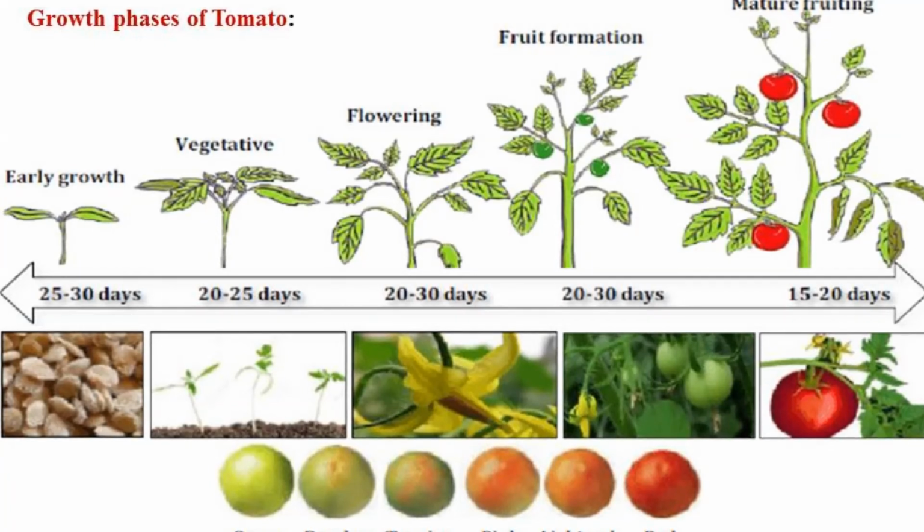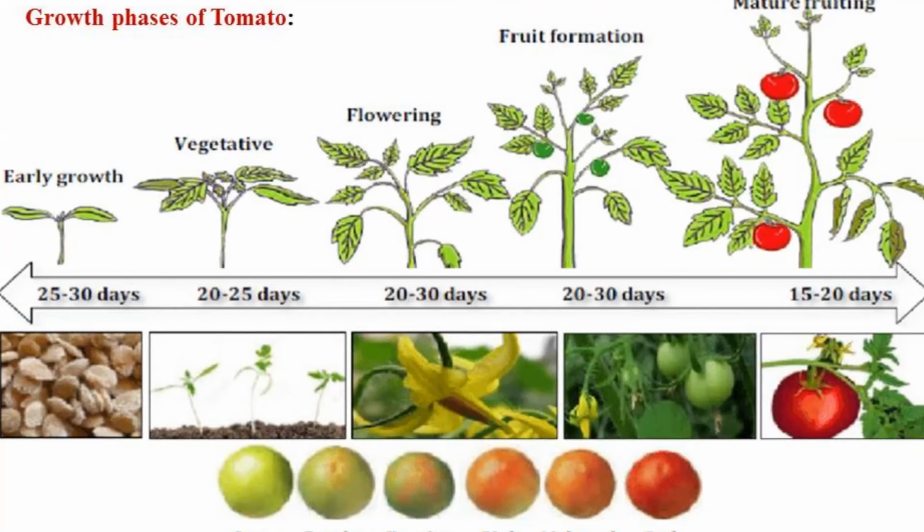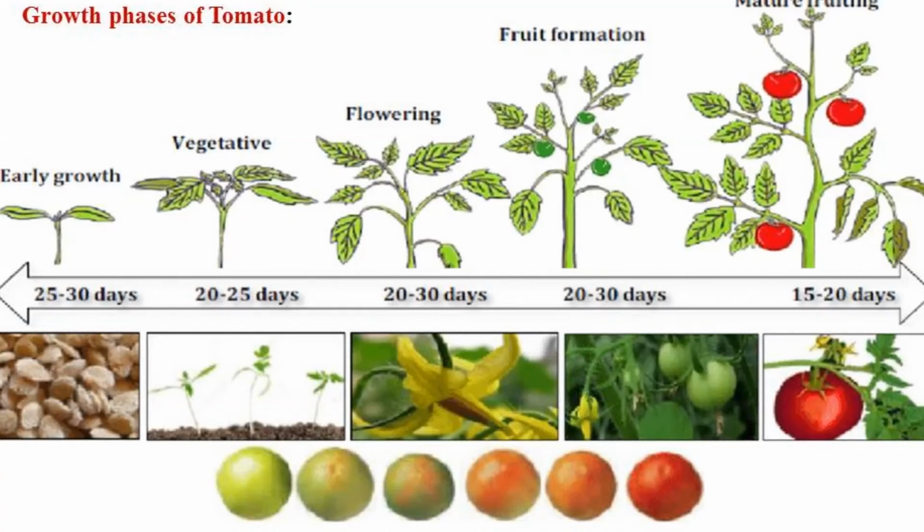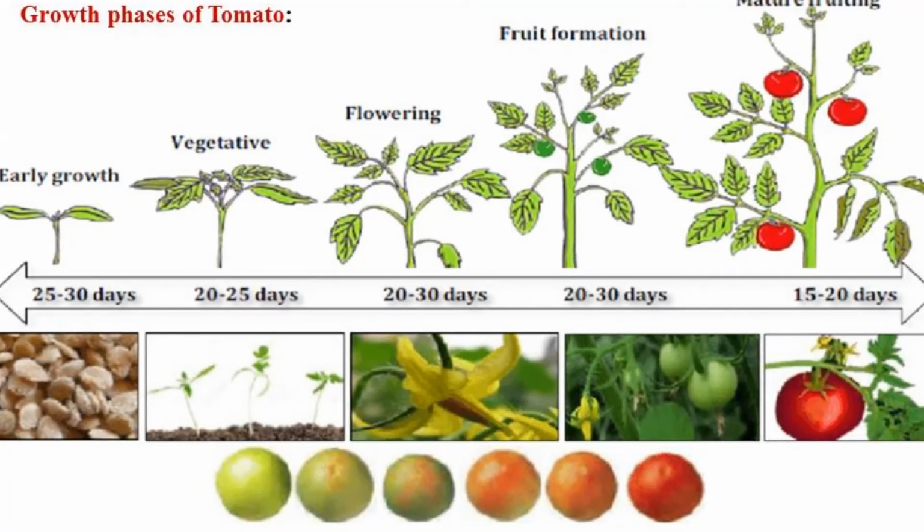After that, the plants turn into the vegetative phase. That means the second phase is the vegetative phase. This phase starts from the day of transplanting till the flowers appear on the plant. During this period, plants grow luxuriantly and need higher doses of NPK.